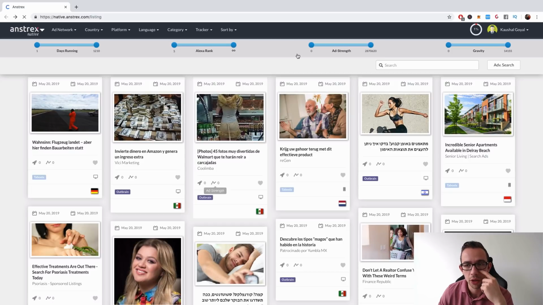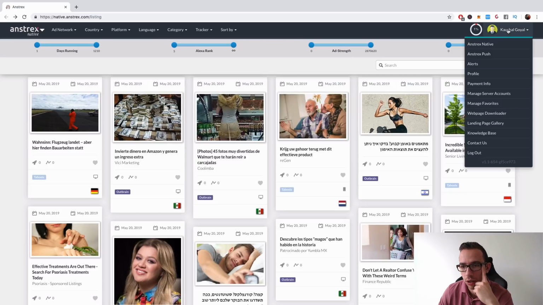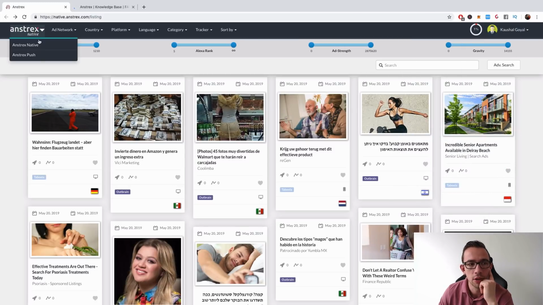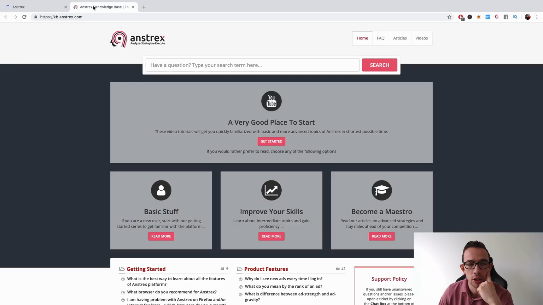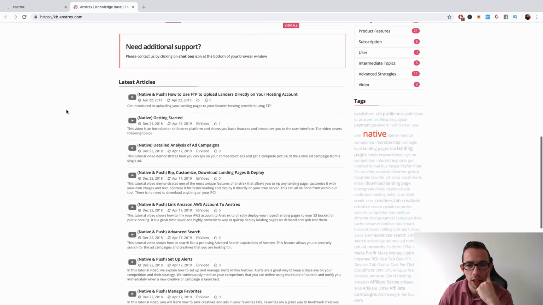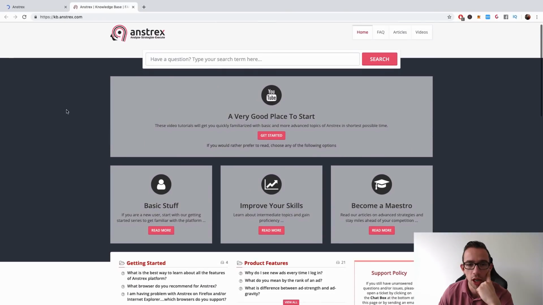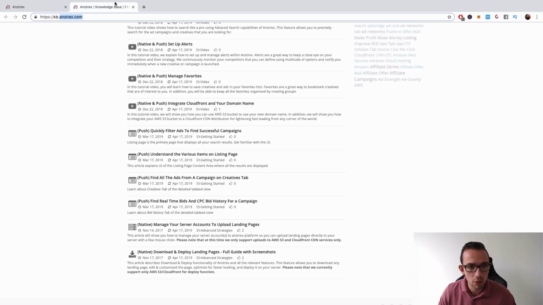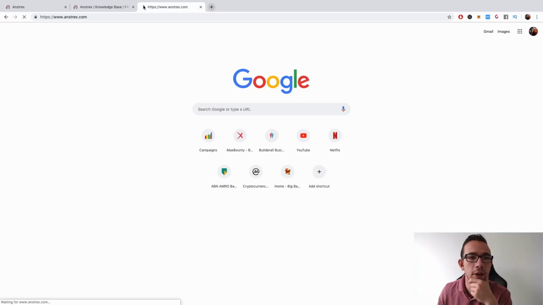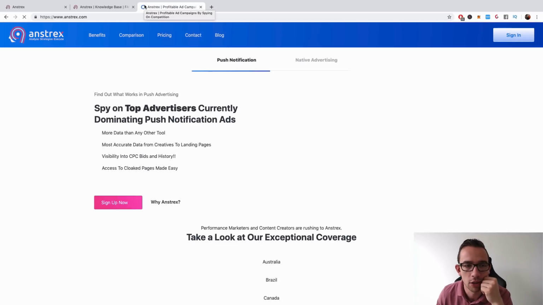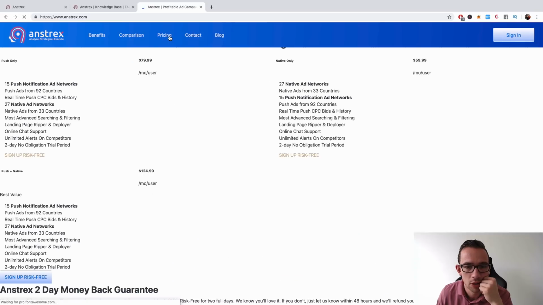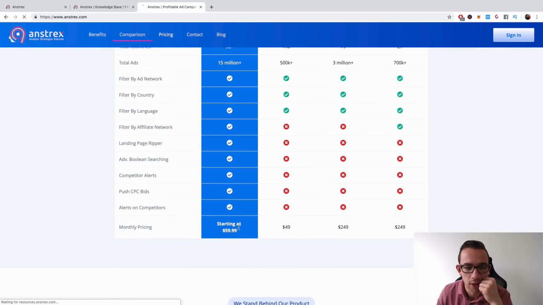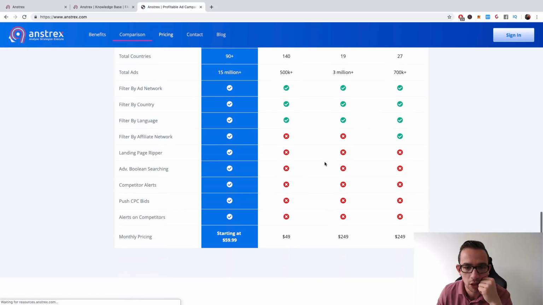I don't know how the gravity works that much, but do we have like an FAQ here? Knowledge page. Let's see. So you have native and push into one. So this is native and this is push, which is quite good. I don't know how much this software is, but if you get native and push combined, it's pretty good. And they have a lot of guides apparently. Let's see how much it costs. I think they mentioned something like 50 a month. I don't know. Yeah, 60 a month.